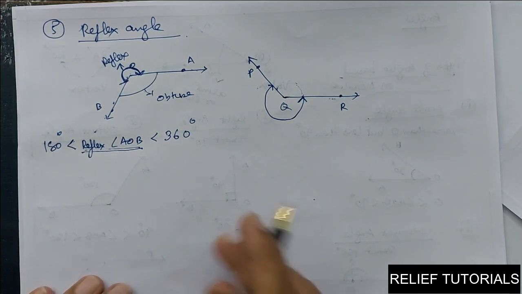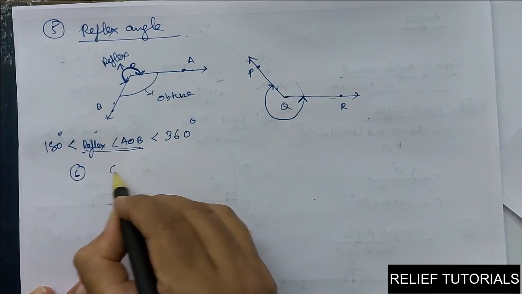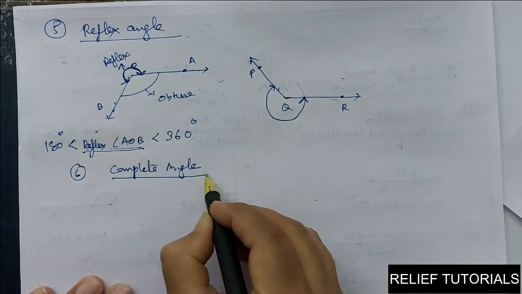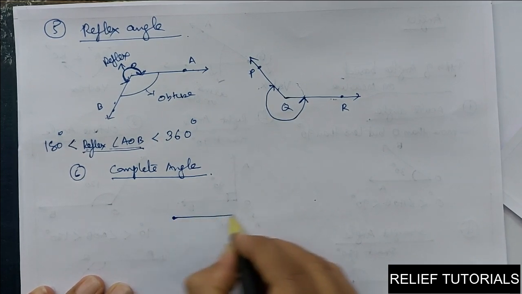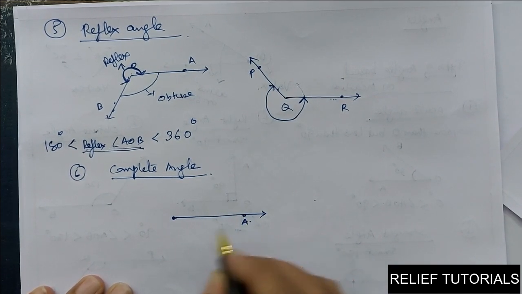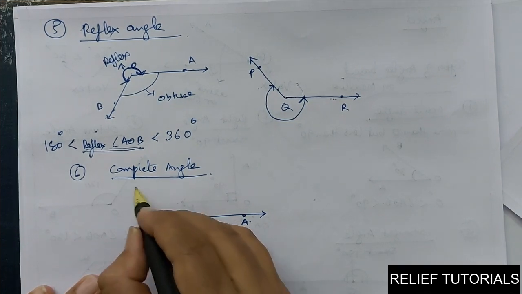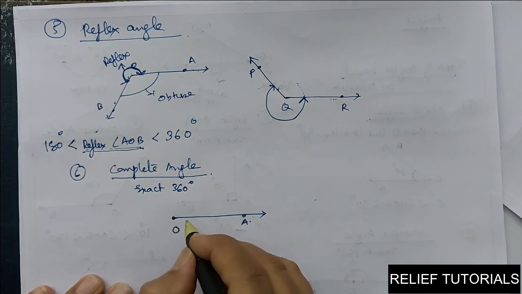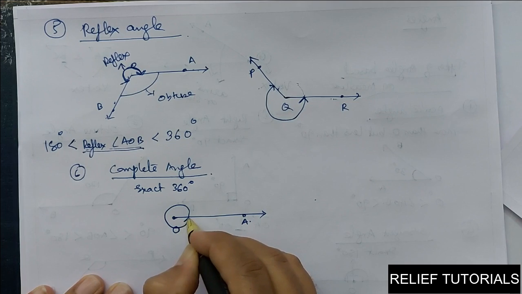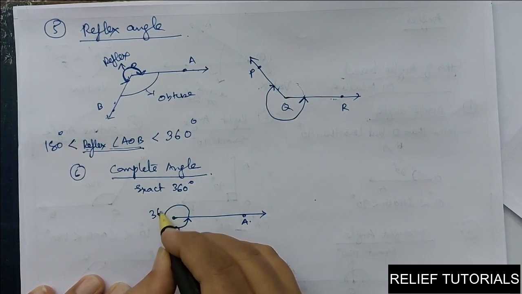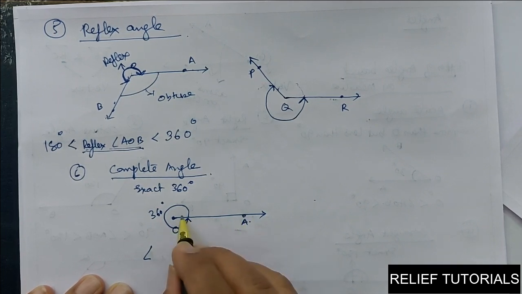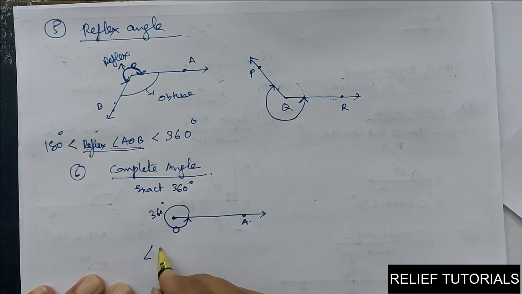Now the last angle, the sixth angle, is the complete angle. I will draw the diagram of a complete angle. A complete angle means an angle whose measure is exactly 360 degrees. See, this is 360 degrees, the total 360 degrees. So here the angle can be called AOA.